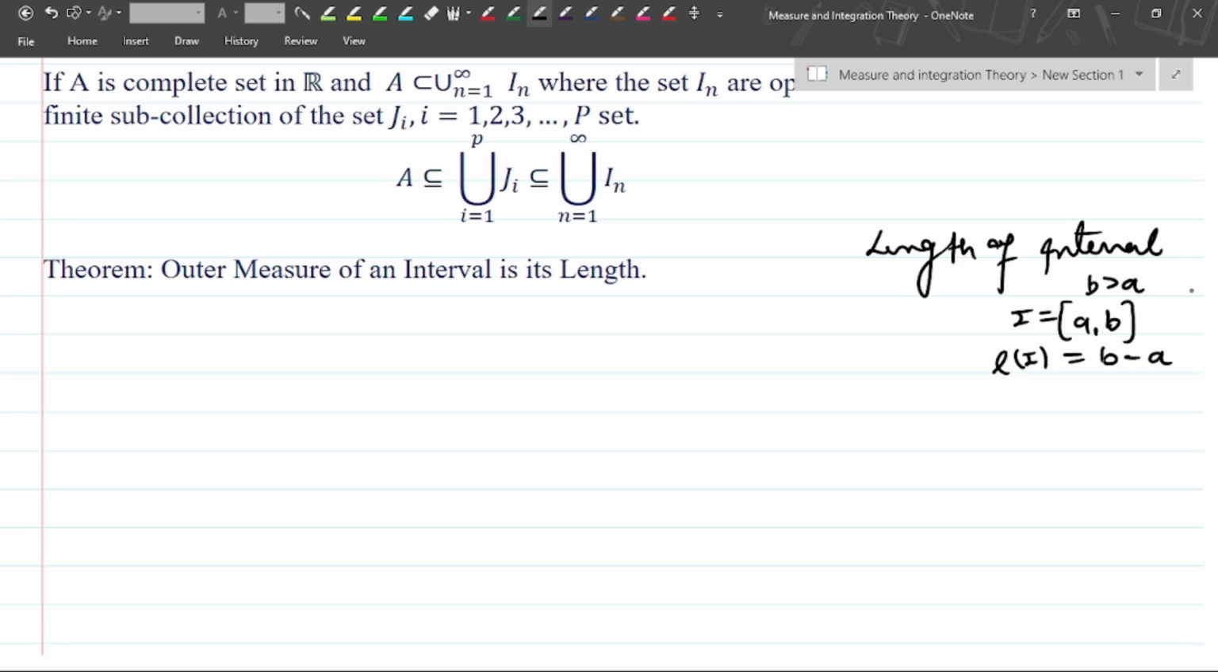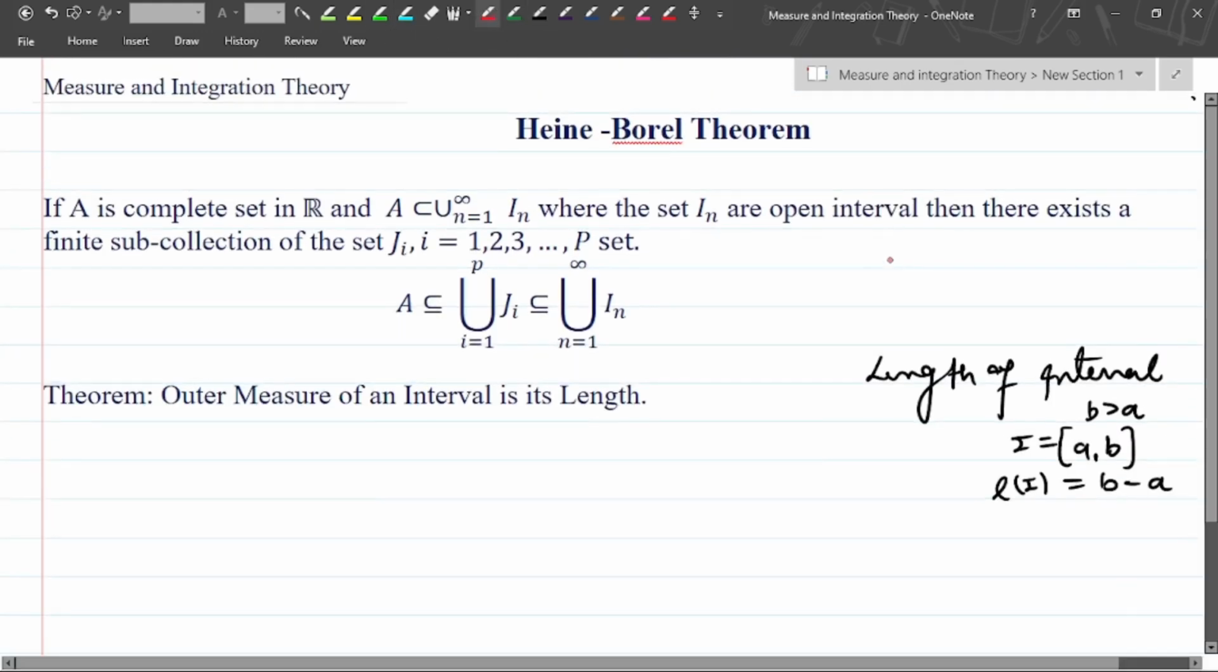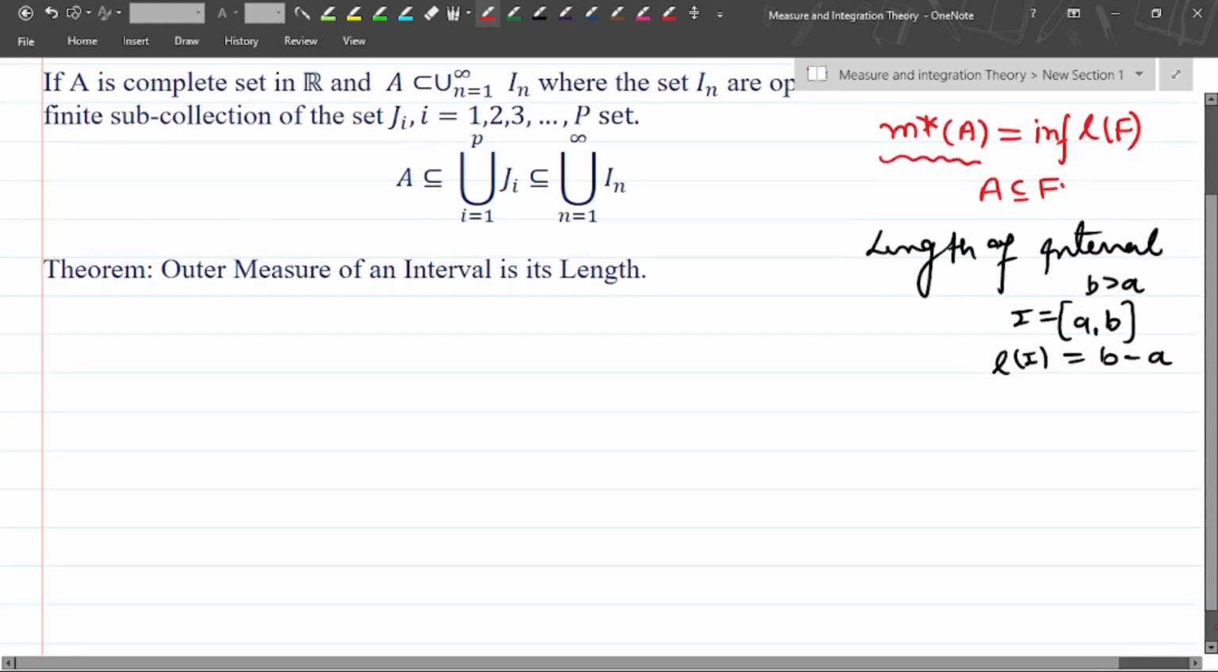So we will prove this, and find the value of the outer measure. The outer measure of some set A is the infimum of the lengths of all open sets F where A is contained in F. So this is all about the outer measure, and this is the notation of outer measure.